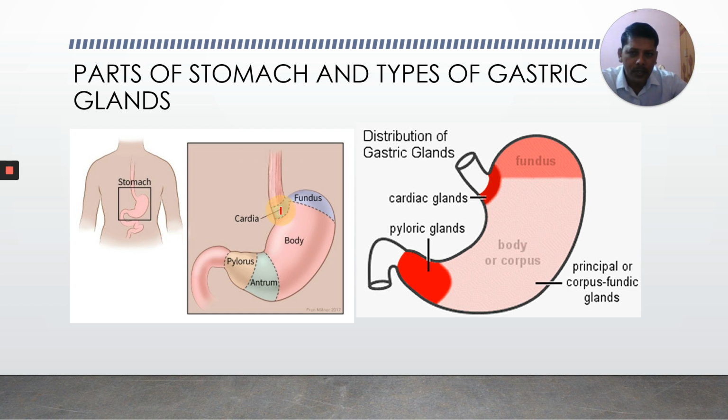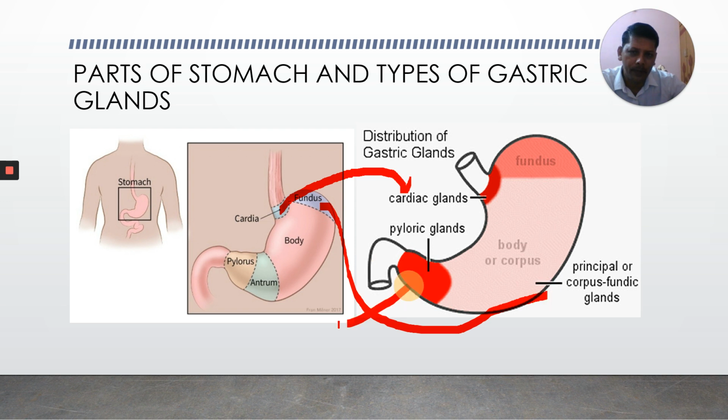The glands present in the cardiac stomach are cardiac glands. In the fundic region, they are called fundic glands, and in the pyloric stomach, they are called pyloric glands.